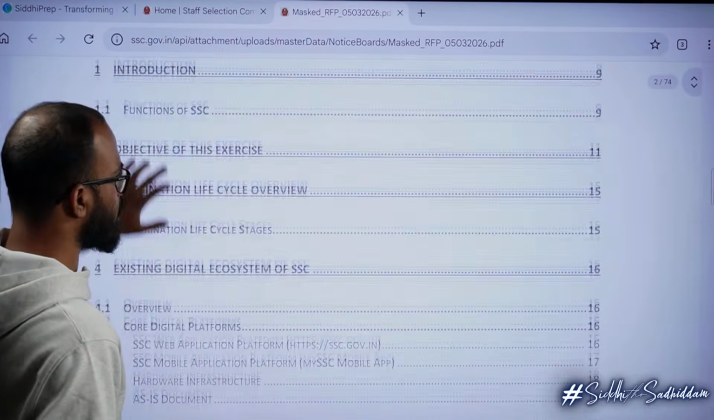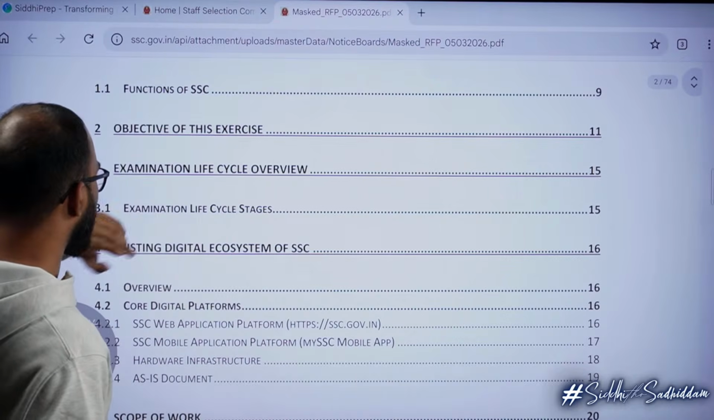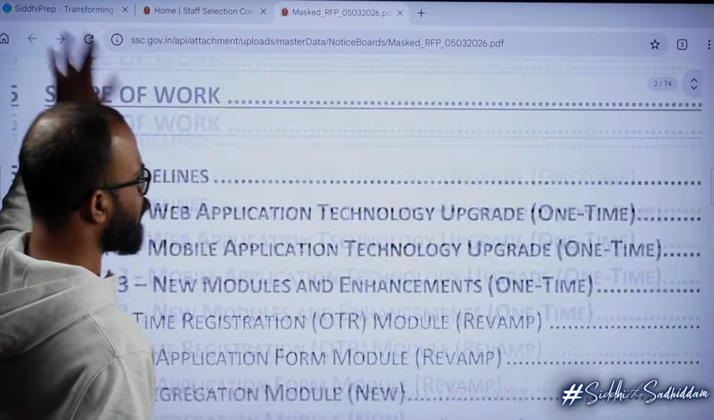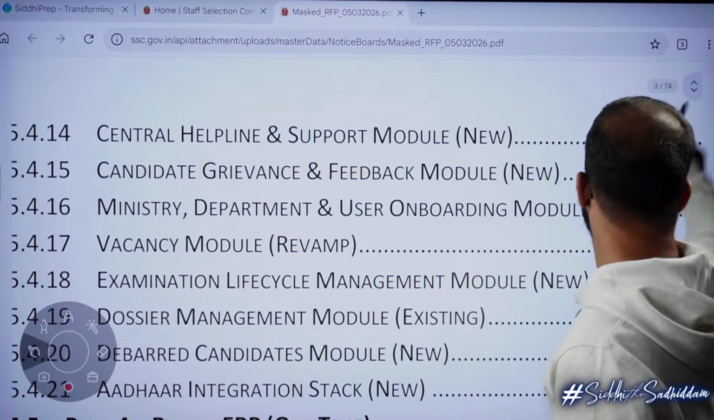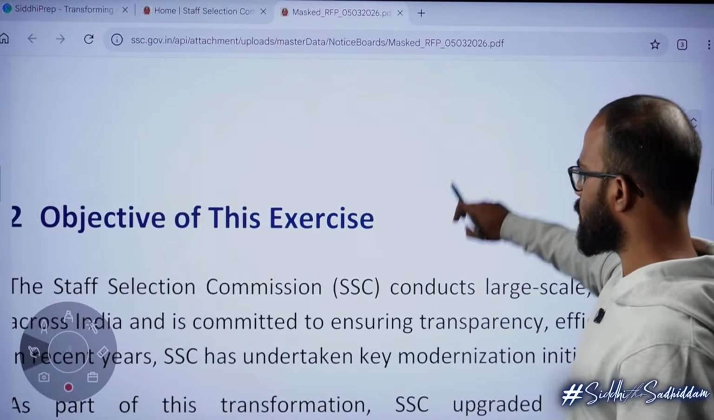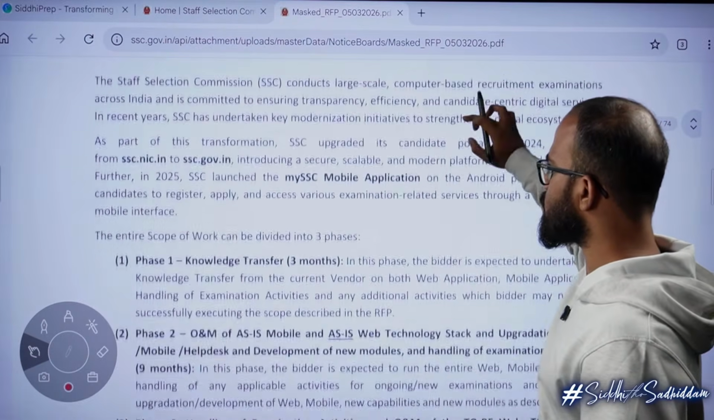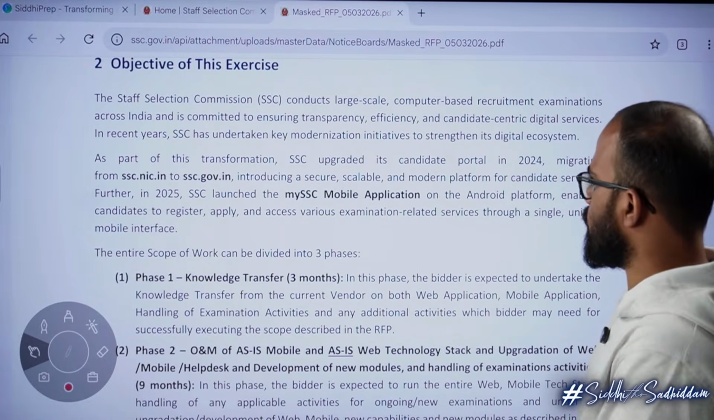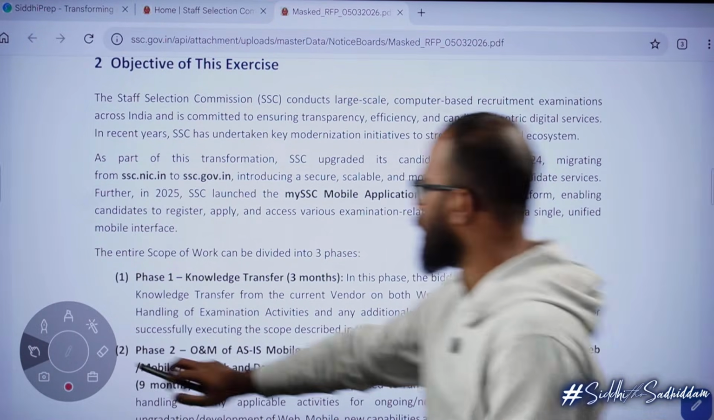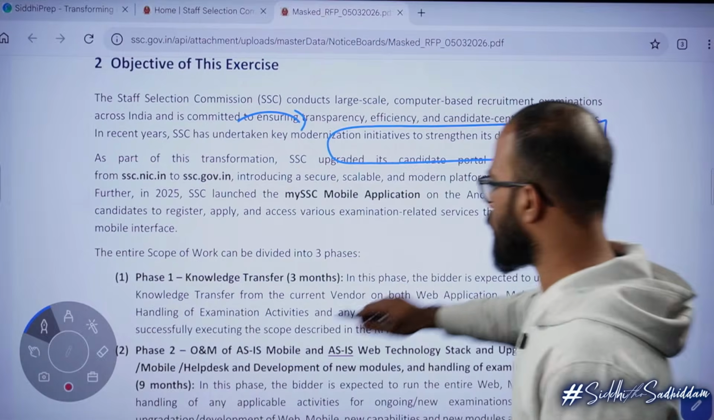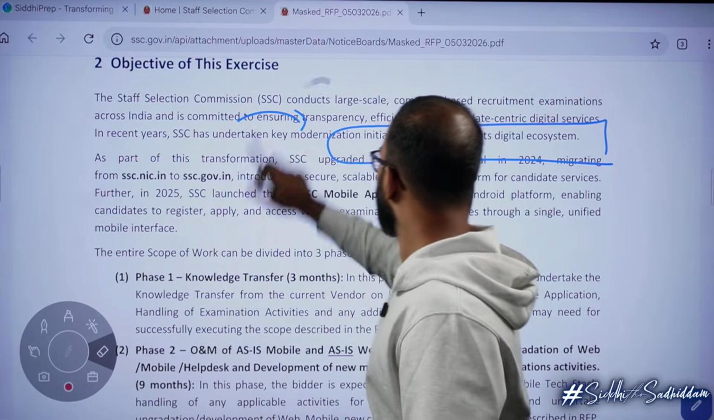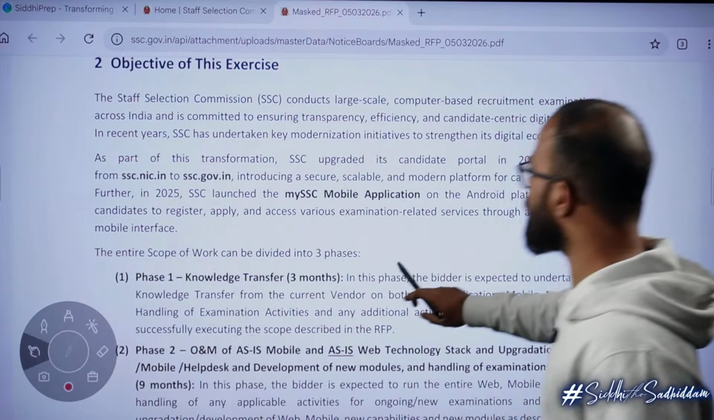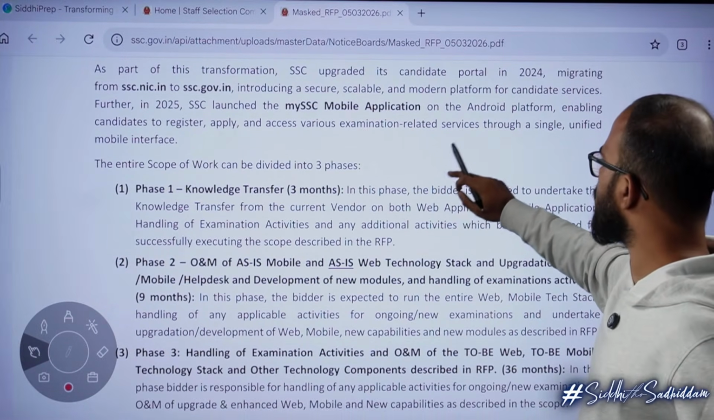I will not read the entire 189 pages. Let us just see the objective of the exercise. This should be clear. This is more than enough. Page number 11, you have objectives of the exercise. The objective is, see this, Staff Selection Commission conducts large scale computer based examinations across India. SSC conducts large scale examinations across India, and in recent years they have taken a lot of modernization initiatives.